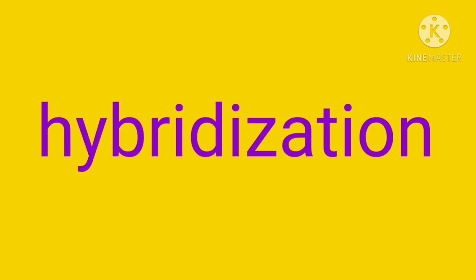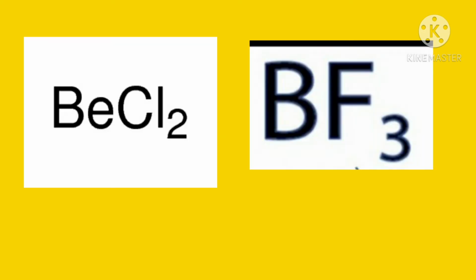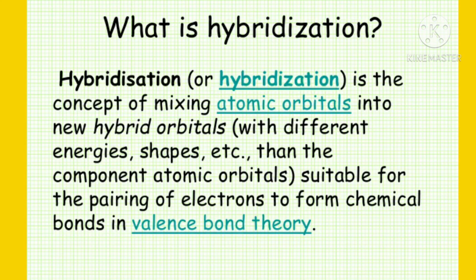Children, in this video, we are going to learn the concept of hybridization and the formation of beryllium chloride and boron trifluoride based on hybridization. Let us see what is hybridization. Hybridization is the concept of mixing of atomic orbitals into new hybrid orbitals with different energies, shapes, etc. than the component atomic orbitals, suitable for the pairing of electrons to form chemical bonds in valence bond theory.